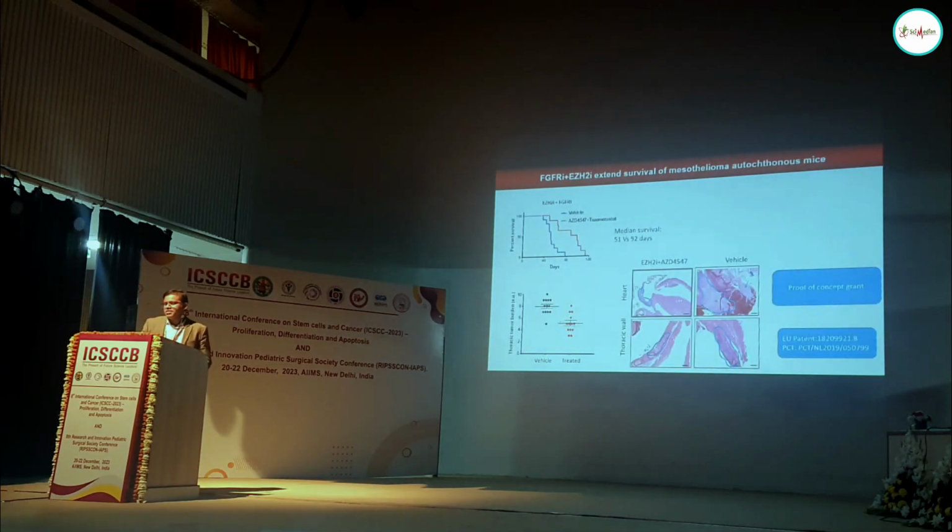I also mentioned that I developed a nice mouse model which you can directly test in immunocompetent autochthonous models. Here we induce tumors and treat these mice either with vehicle or these drug combinations, either AZD4547 or tazemetostat. As you can see, the mice treated with these drug combinations survive almost 92 days, but the mice which are not treated die within 41 or 51 days. The median survival is 55 days. And the tumor burden inside the thoracic cavity drastically decreases on the treatment side. This is some kind of proof.